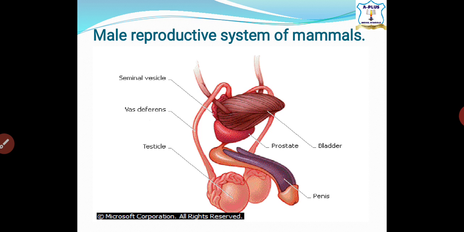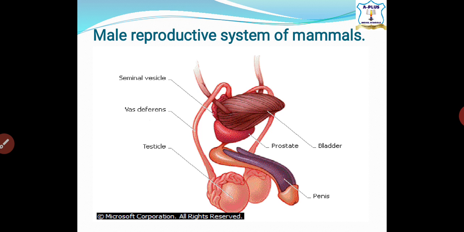Now let's talk about the vas deferens, and its function. You can see the vas deferens. This is the sperm duct which continues from the epididymis. You can remember I told you that the epididymis is where the sperm is being stored. So this is the sperm duct which continues from the epididymis. It serves as the pathway through which the sperm runs from the epididymis to the urethra. I believe you can see the urethra there. From the epididymis to what? To the urethra, which is at the tip of the penis.